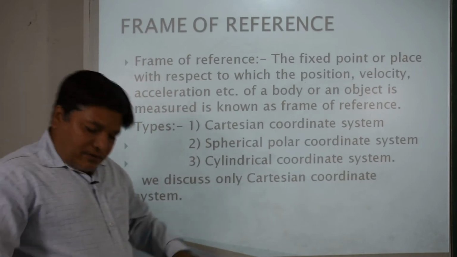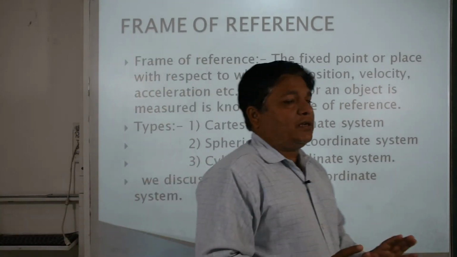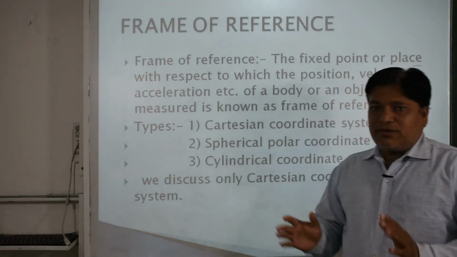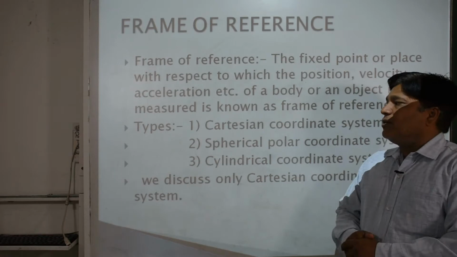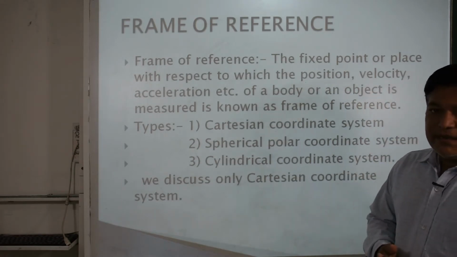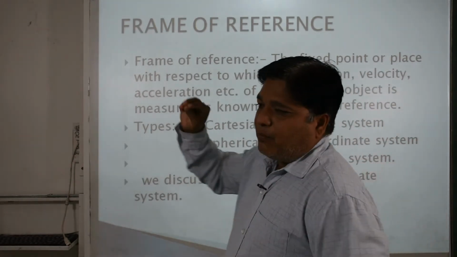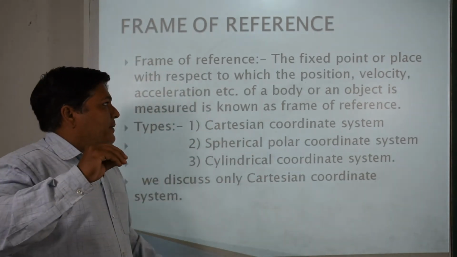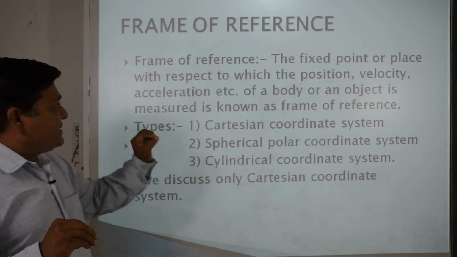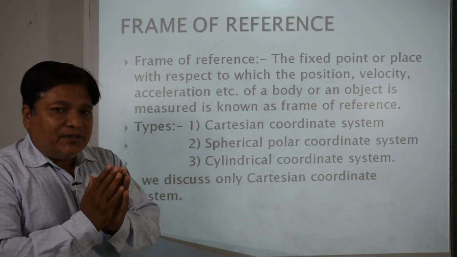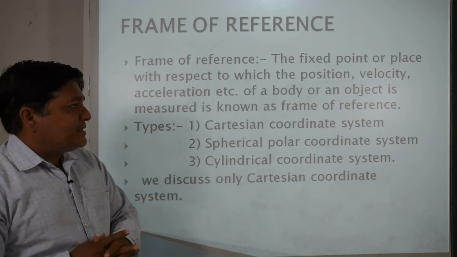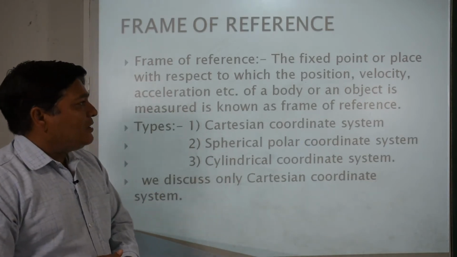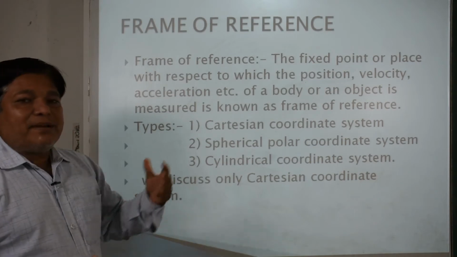Frame of reference now. In order to understand the motion or state of rest of a particular object, let us first go through this topic, frame of reference. What do we understand by the frame of reference? So frame of reference means a particular point, a fixed point or place, with respect to which we try to understand the position, the velocity, the acceleration of a body or an object, and we can measure it.